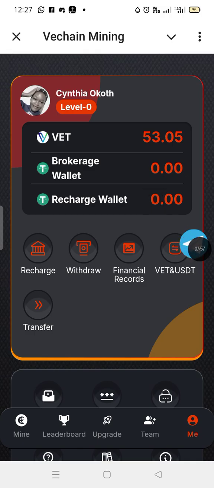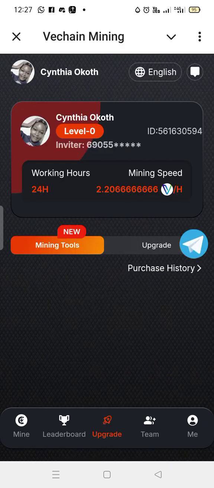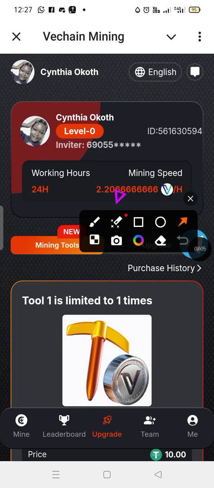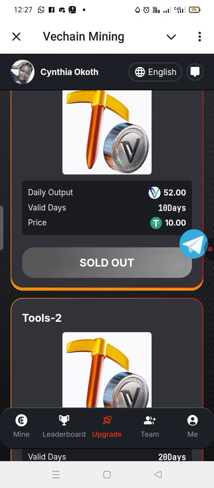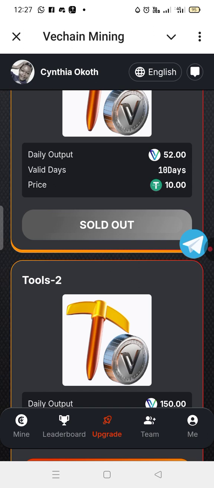So after that, you will come here. When you recharge for the first time, you have to come to upgrade. Upgrade is right here, guys. If you come to upgrade, you'll be able to see different levels. This is level 1, the one I'm in. You can see it is sold out. Of course, I bought it.